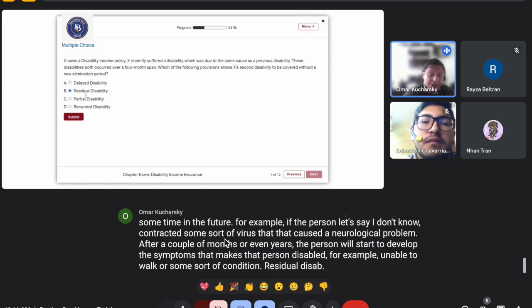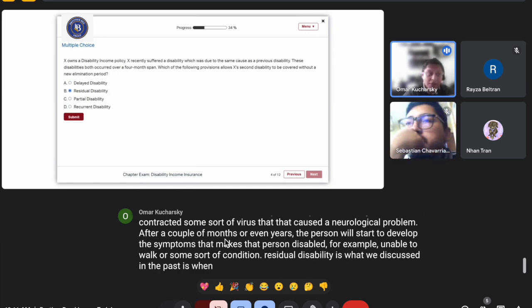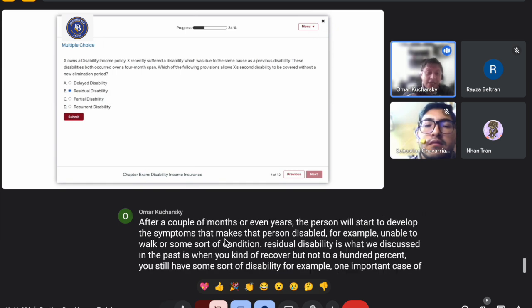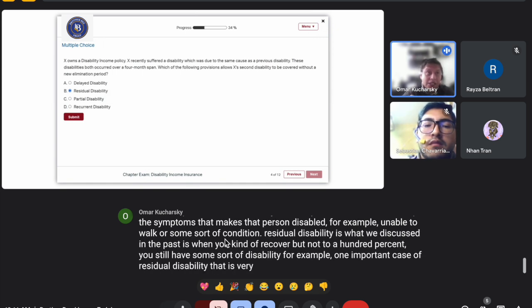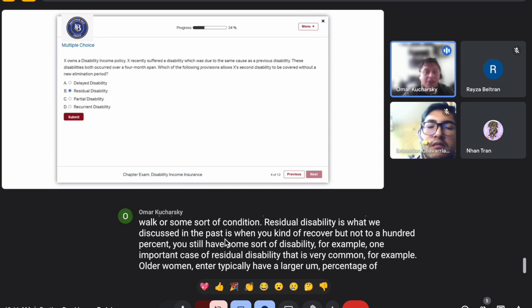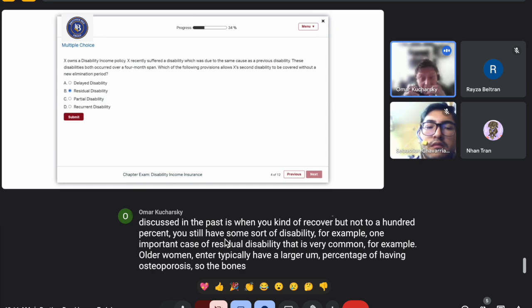Residual disability is what we discussed in the past. It's when you recover, but not to 100%. You still have some sort of disability. One very common case is that older women typically have a larger percentage of osteoporosis, so the bones are more brittle.